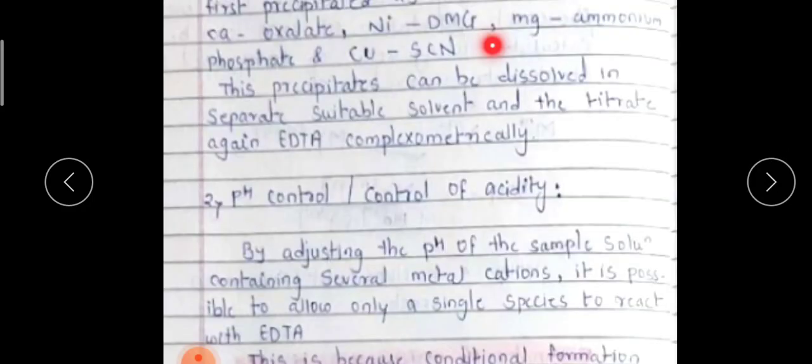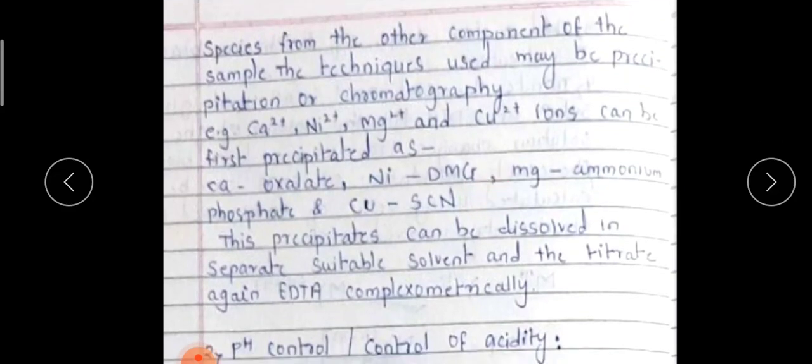In the chemical separation, what we have seen is that the simplest procedure to increase the selectivity is to separate the desired species from the other components of the sample. The techniques used may be precipitation or chromatography. Example: calcium 2 plus, nickel 2 plus, Mg2 plus and Cu2 plus ions can first be precipitated as calcium oxalate, nickel DMG, Mg ammonium phosphate and Cu thiocyanate. This precipitate can be dissolved in a suitable solvent and then titrated against EDTA complexometrically.